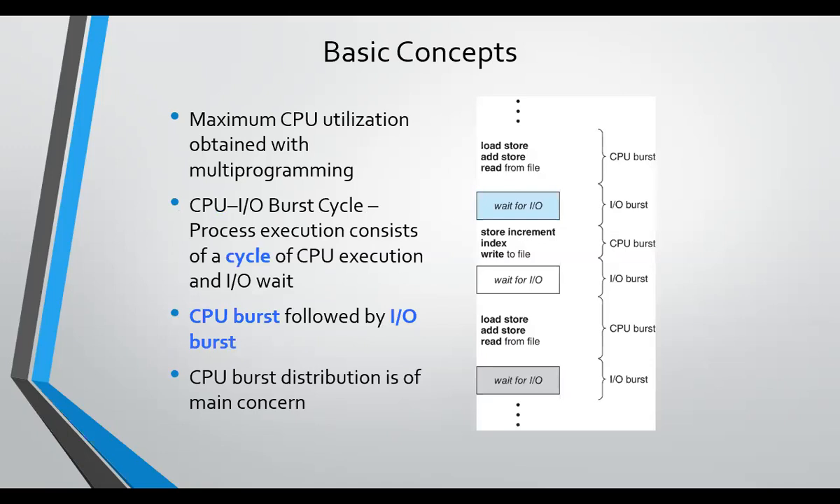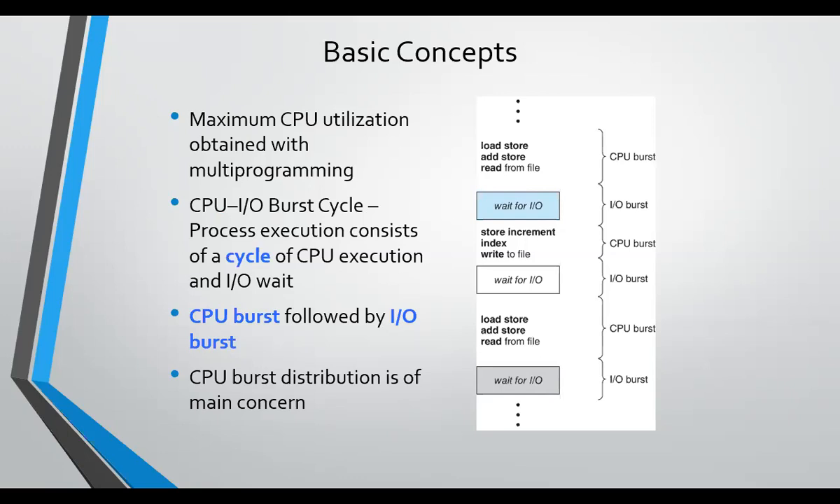The basic concept: how the process is executed. Maximum CPU utilization is obtained only with multi-programming. The CPU and IO burst cycle in process execution consists of a cycle of CPU execution and IO wait only. A CPU burst is followed by an IO burst. CPU burst distribution is of main concern.